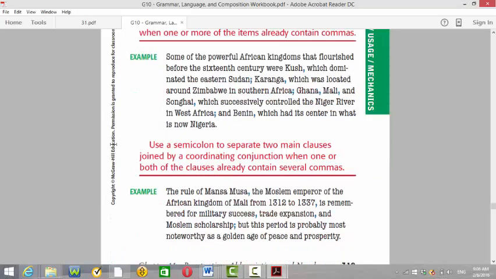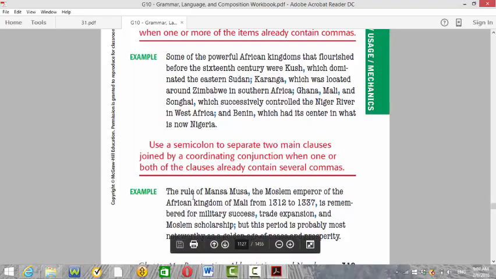The last rule is also related to the previous one. Use a semicolon to separate two main clauses joined by a coordinating conjunction when one or both of the clauses already contain several commas. The same thing, when there are many commas, you'll have to replace some of the commas with semicolons to avoid confusion. Look at this one here.